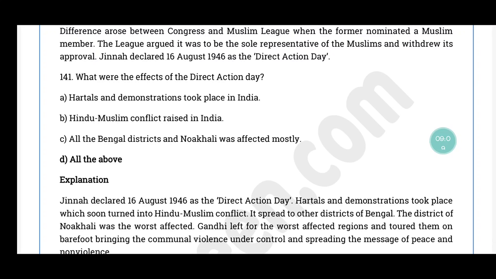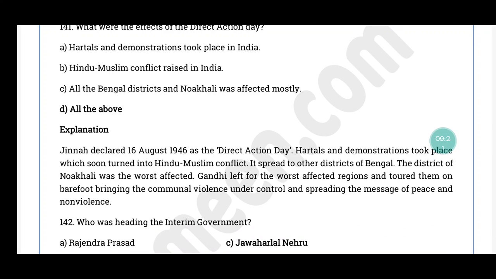Question number 141. What were the effects of the direct action day? The correct answer is option D, all the above. Jinnah declared 16th August 1946 as Direct Action Day. Hartals and demonstrations were taking place, which soon turned into Hindu-Muslim conflict. So this spread to other districts of Bengal. The district of Noakhali was worst affected. Gandhi left for the worst affected region and toured them barefoot to bring the communal violence under control, and he also spread the message of peace and non-violence.